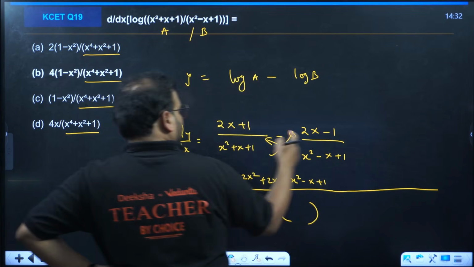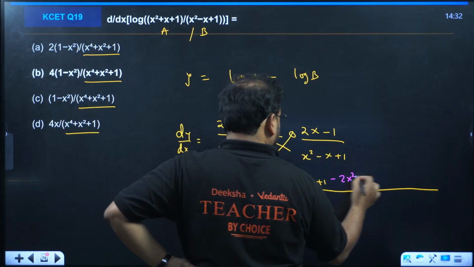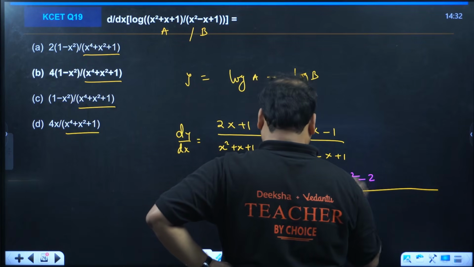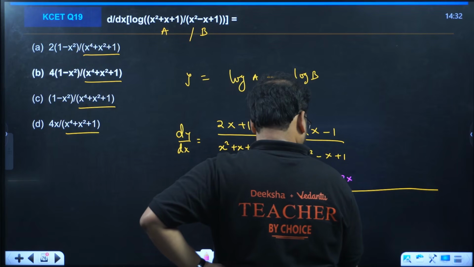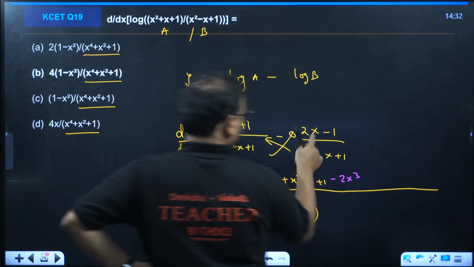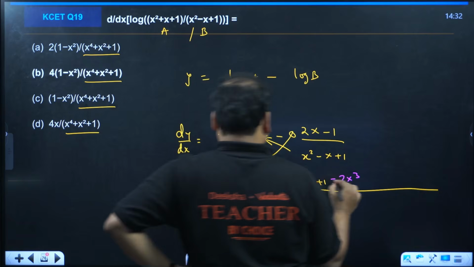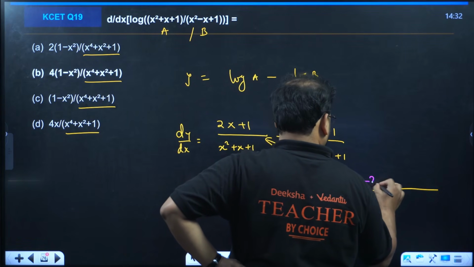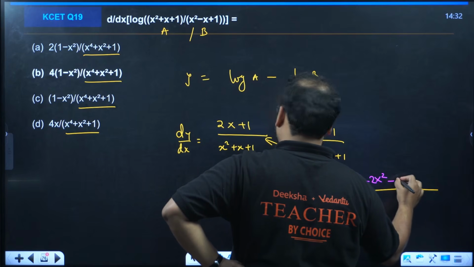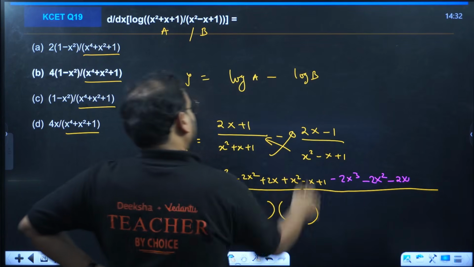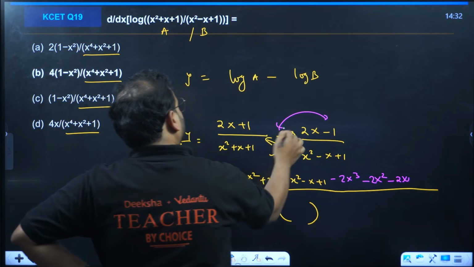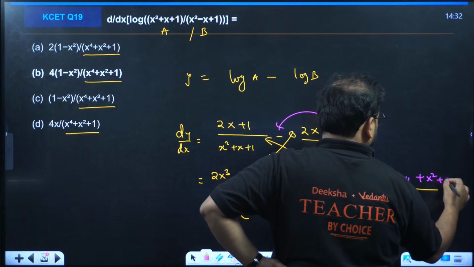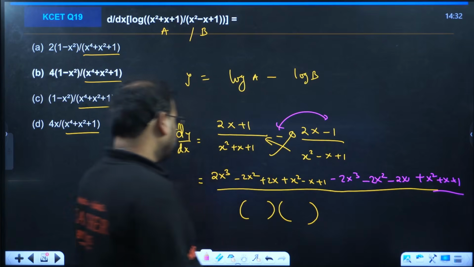Second, you check. So we'll have over here minus 2x square, minus 2x cube, right? Multiply 2x with this, minus 2x cube. Then we have minus 2x square and minus 2x. We'll do with 1, you'll have plus 1 actually because minus and minus is there. So same thing will repeat. Plus x square plus x plus 1.